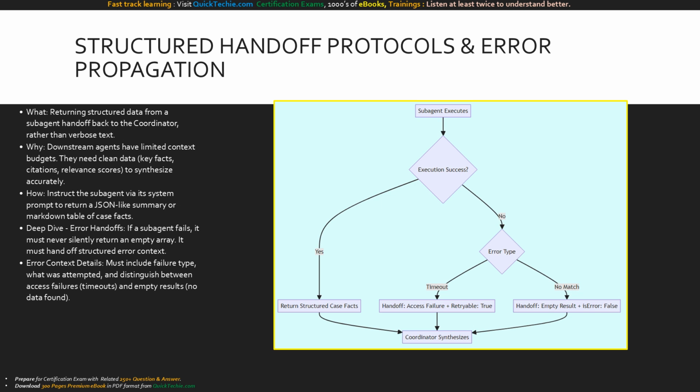This flowchart maps the handoff protocol from the subagent back to the coordinator. Upon execution, if successful, the subagent returns structured case facts directly to synthesis. If an error occurs, it categorizes it. A database timeout returns an access failure with a retryable flag. A valid search with no hits returns an empty result with the error flag set to false. This structured metadata ensures the coordinator knows exactly how to handle the handoff.